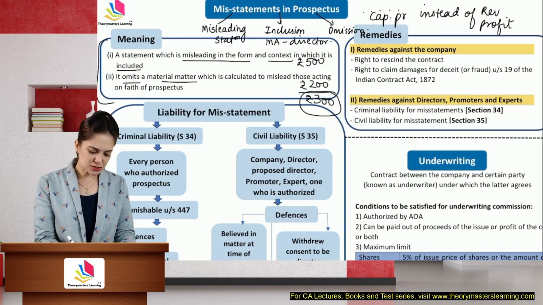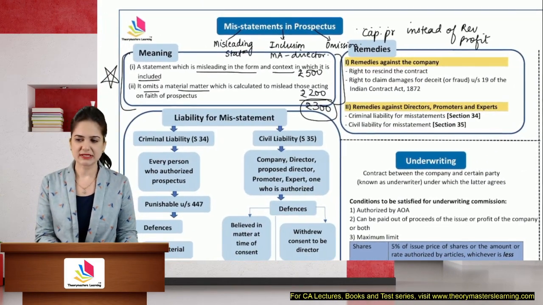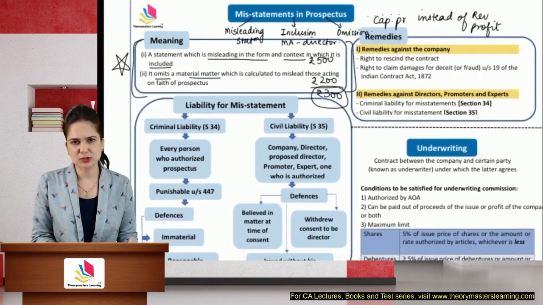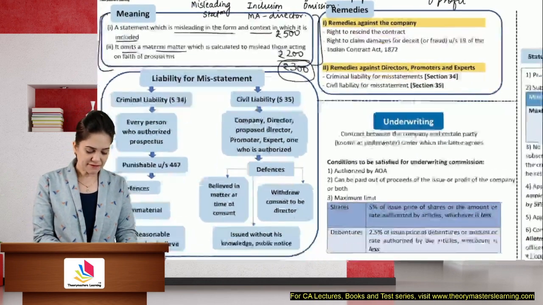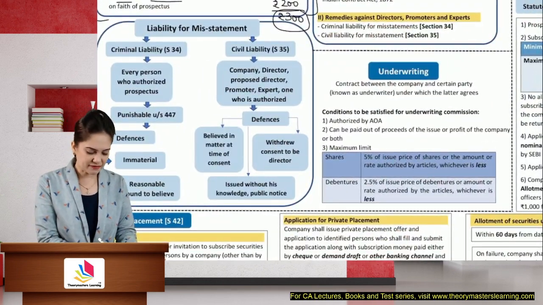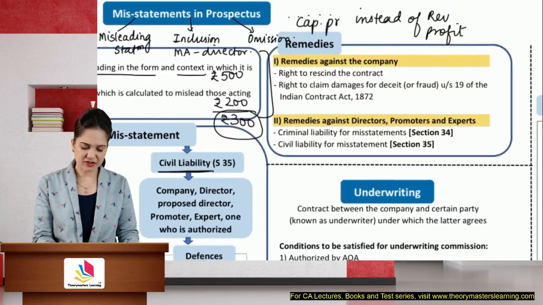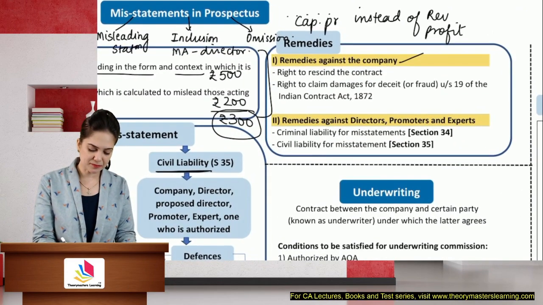If a question is asked, students, you have to write this definition in the exam. It is very, very important for you to write this in the exam. So you have to start your answer by explaining what is a misleading prospectus, be it a theory question or a case-based question. If there is misstatement, either criminal liability or civil liability arises. Over here, we have given remedies against the company. So you can take action either against the company or against the directors, promoters, experts.